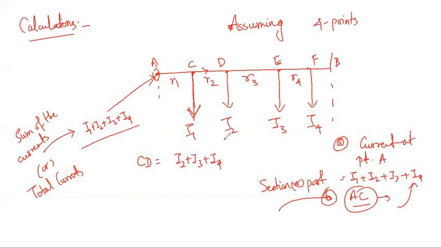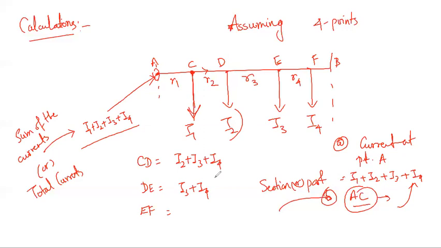Next, DE. I1 and I2 have been taken out, so you have I3 plus I4. Next, EF.